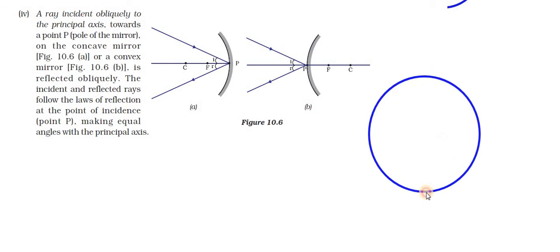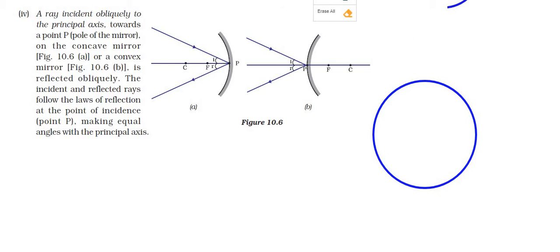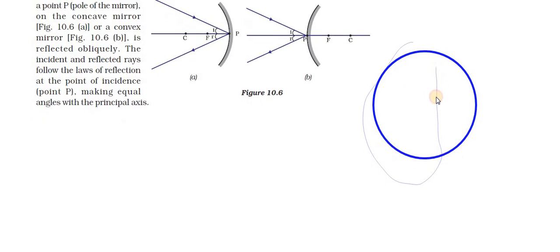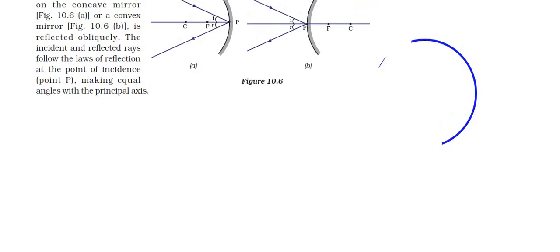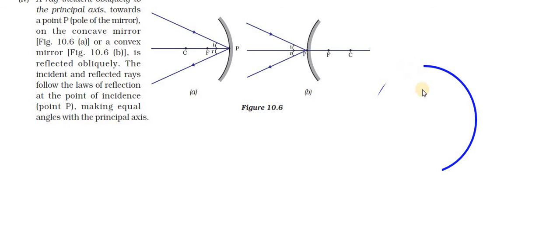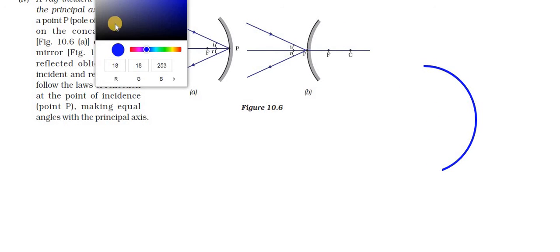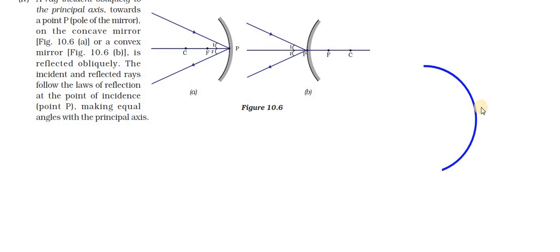So here, this is the reflecting surface. Okay, so suppose here this is a reflecting surface with the shape.